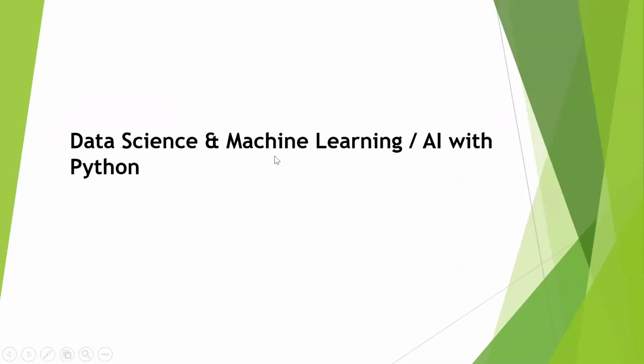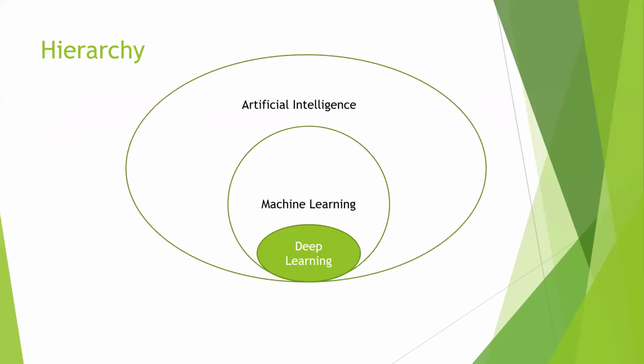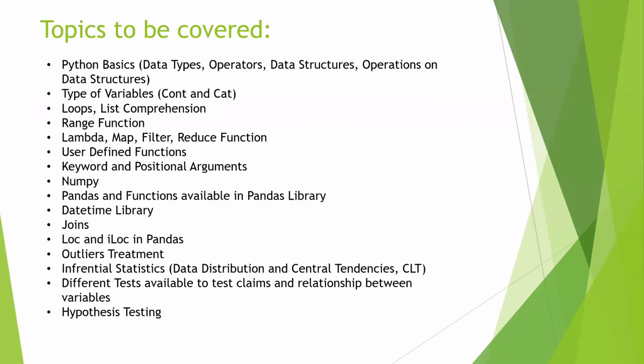So guys, data science and machine learning or artificial intelligence with Python. First of all, let me tell you what is the Venn diagram behind this. This is basically the hierarchy behind this. First of all, we have a sphere of artificial intelligence in which our machine learning and our statistical based models all lie. Then in machine learning further lies deep learning, that is also called neural networks, that are adaptive learning algorithms. So how this journey will go on is like this.